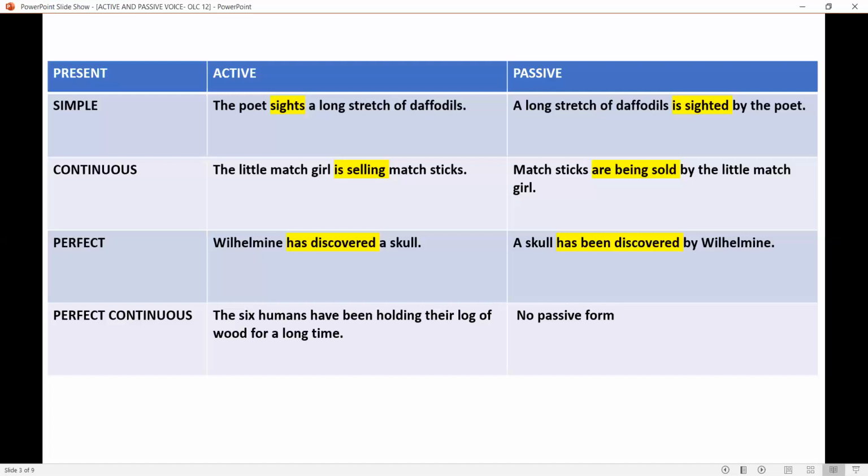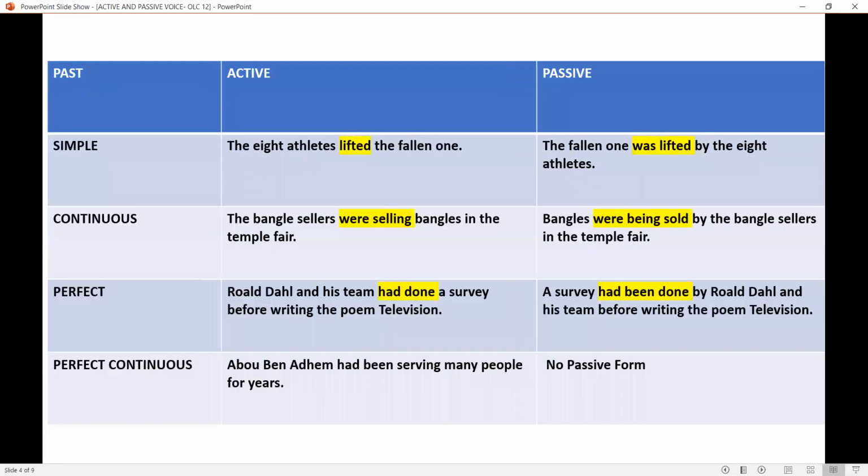Next one. Present perfect continuous. The 6 humans have been holding their log of wood for a long time. Remember, present perfect continuous doesn't have a passive form. Now let us move to past tense.